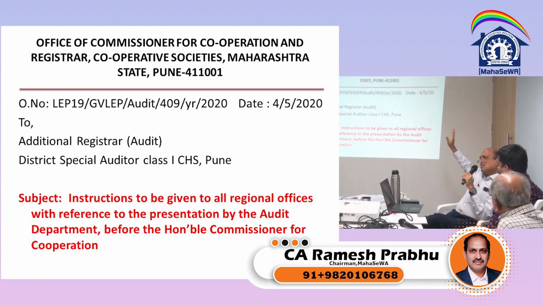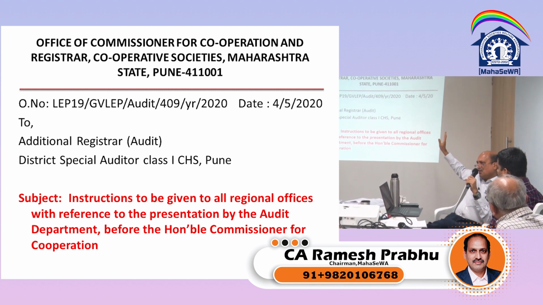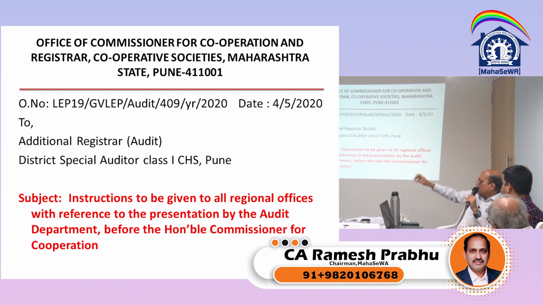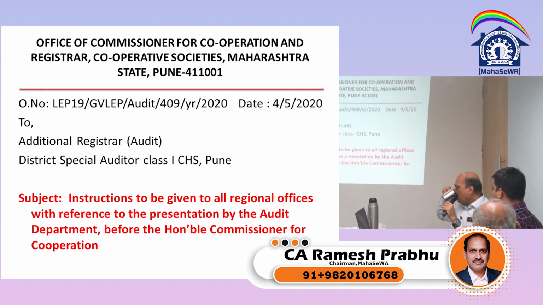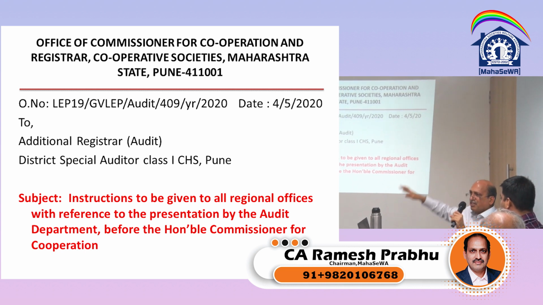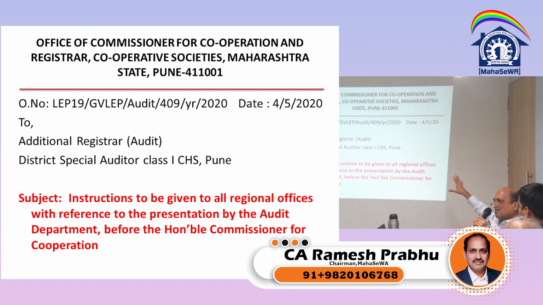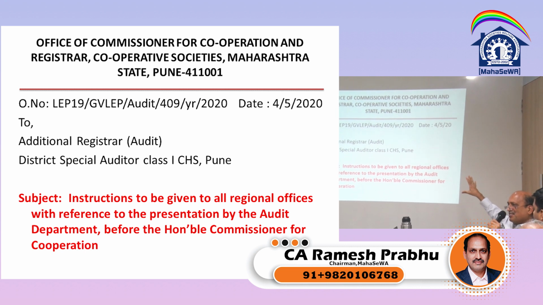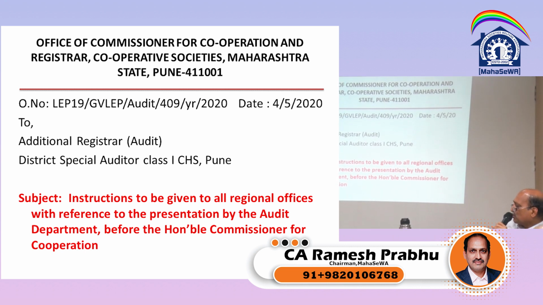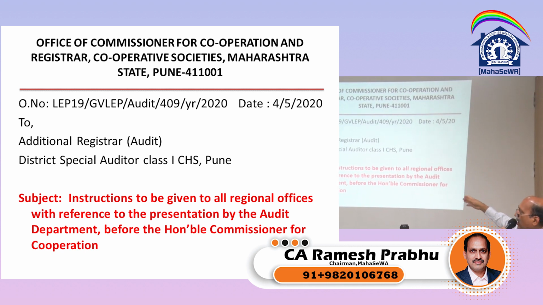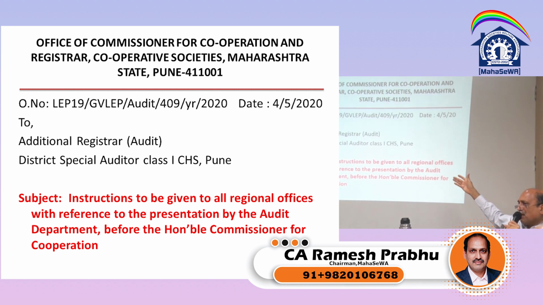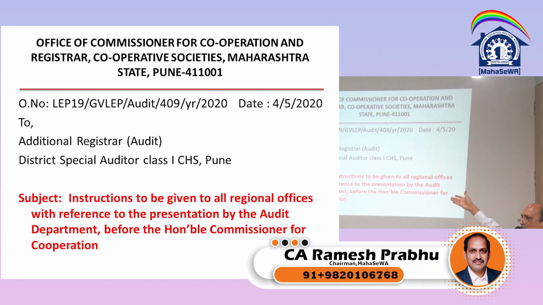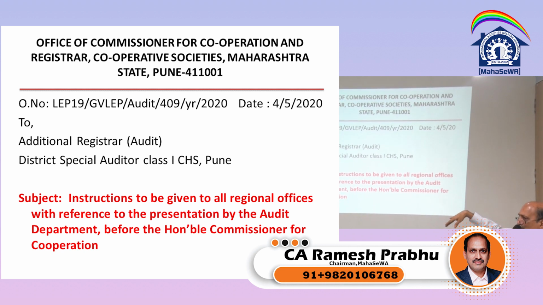So the audit wing is a separate wing in the cooperative department. Earlier, these auditors used to carry out the audit by themselves because they were the departmental auditors, and it was never carried out by outsiders. Now, after the 97th constitutional amendment, they are also part of the panel auditors and are also doing the audit. Even private persons are doing the audit.